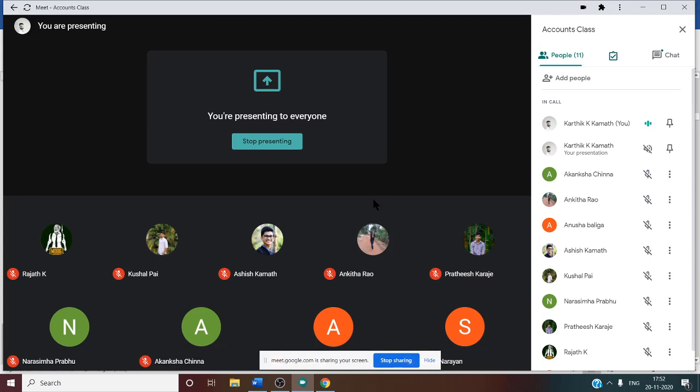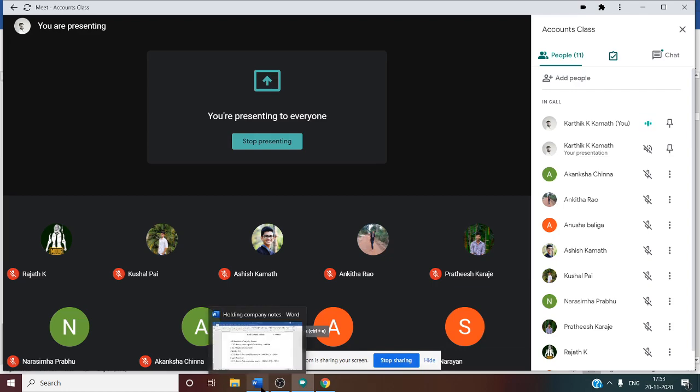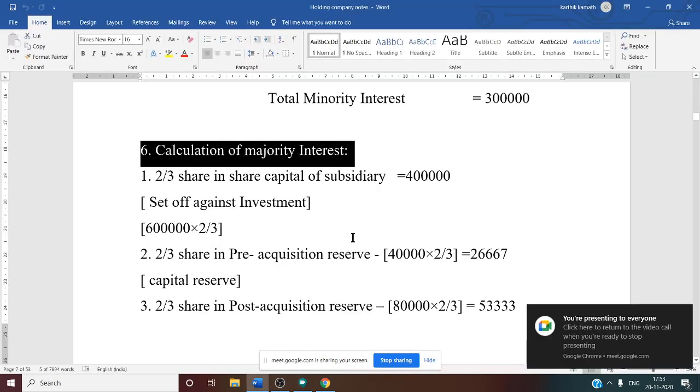But for majority, we want pre-profit, pre-reserve, post-profit and post-reserve of the subsidiary. So a lot of calculations are involved. Now we see working note number 6, calculation of majority interest.